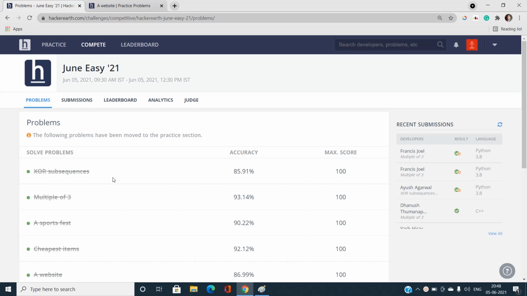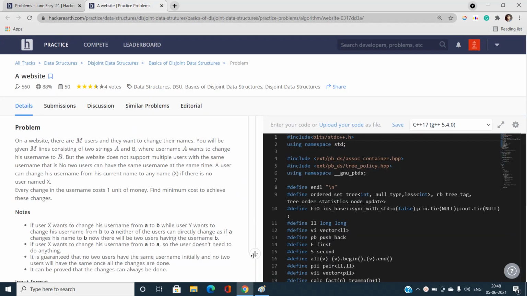The problem is called Website of June Easy 2021 of HackerEarth. So let's discuss this problem.